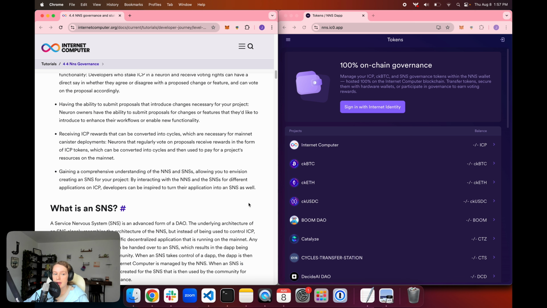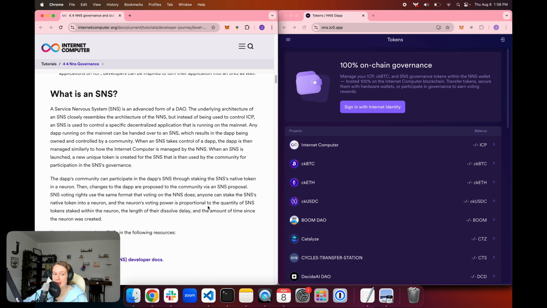And then lastly, by having a comprehensive understanding of the NNS, it can allow you to envision possibly implementing an SNS for your project, and it'll just give you better insight into potential ways that your application can be governed if you'd like to go that route with it. So I mentioned that term SNS, which stands for service nervous system, and that is the ICP's version of a DAO.